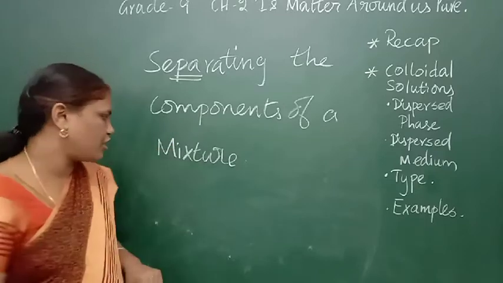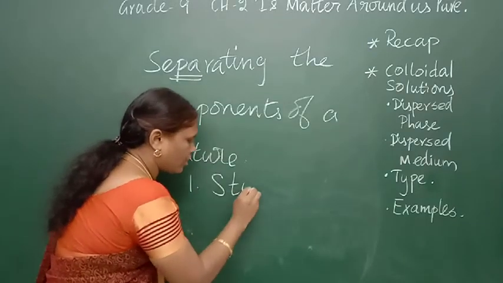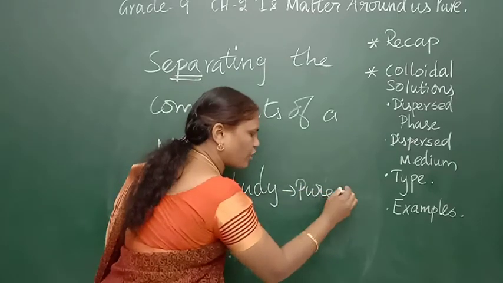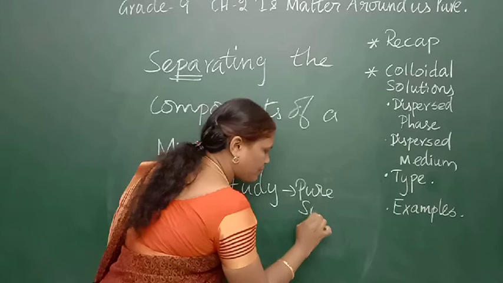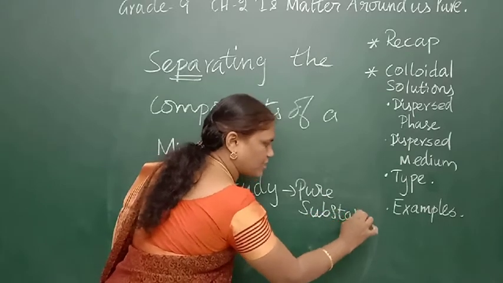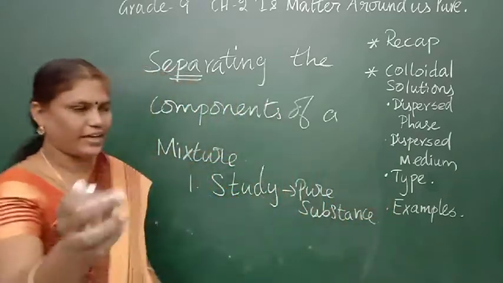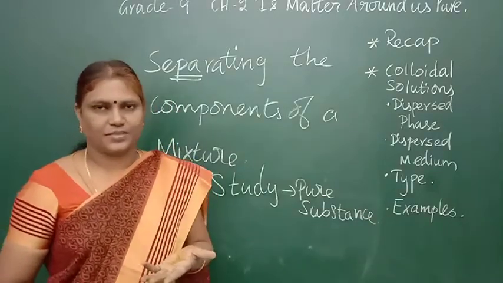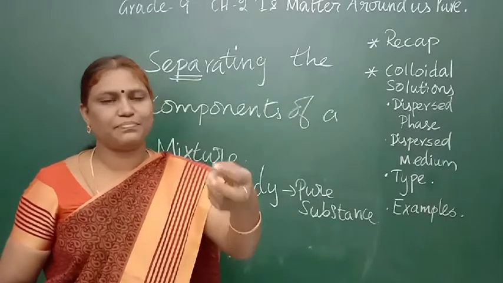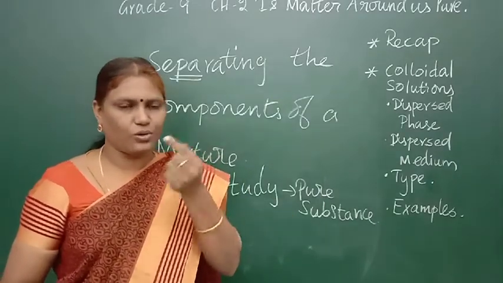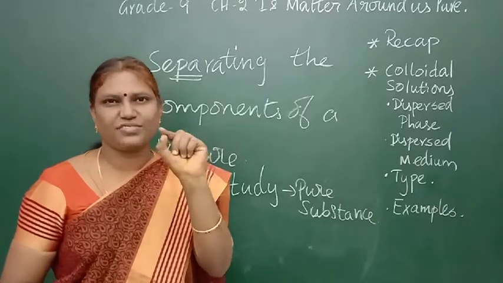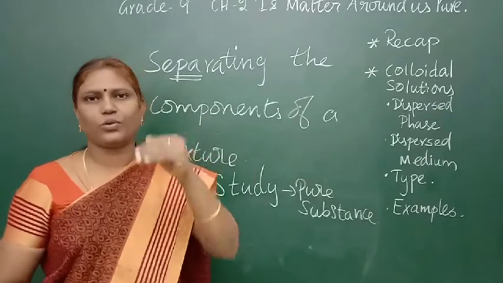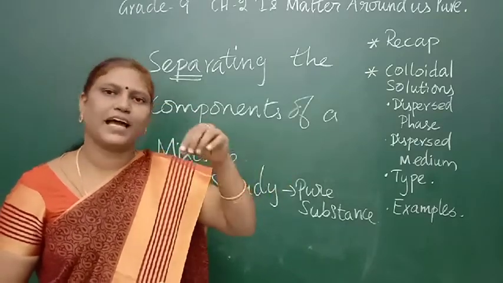That is the first point: in order to learn properly about a particular pure substance, I want only that pure substance, so I will be separating it. This is why I am separating it. Second one, for example, when we take rice, it has husk and bran. What is husk? The outer coat, and some part of the stem will be attached to that. That is all dust particles. I want only the rice, only the wheat, so I should remove the husk and bran.